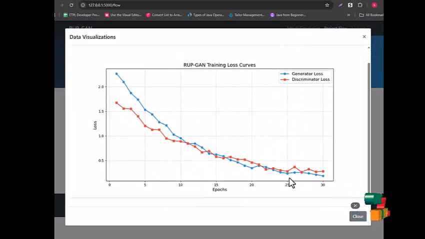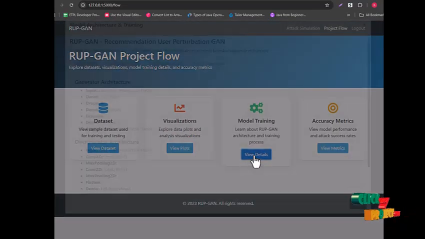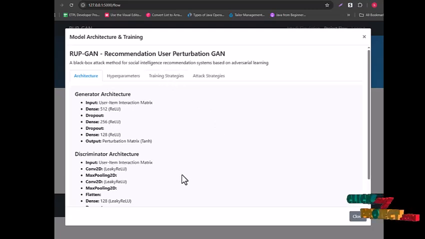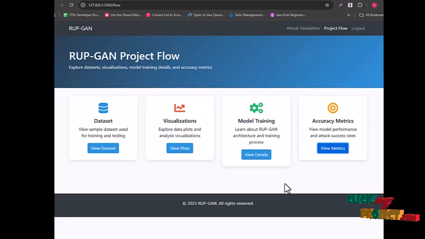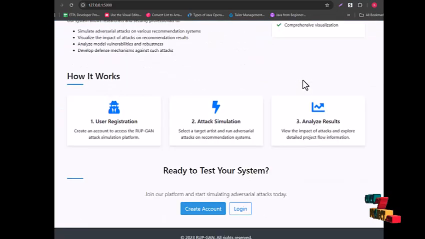And this is our training loss and the number of epochs according to the loss. And this is the model architecture which we used here, the generator architecture and discriminator, and the layers which we have given will be displayed here. And the accuracy of our project is 91%. And this is the overview of our project. By clicking this, we can view that. And here is the logout button. When we click that, it will be redirected to the login page. Thank you.